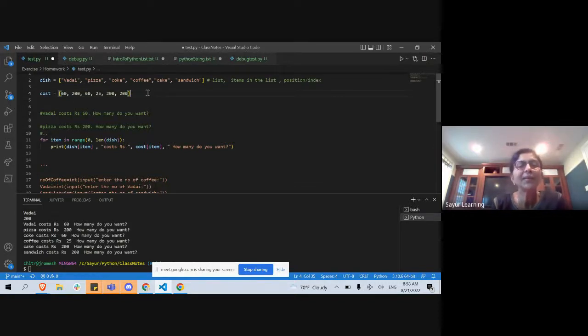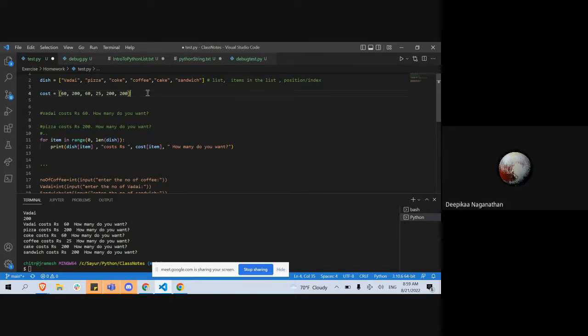Now suppose I have a shop, like the other example we had before. In the shop I want to know what dishes I sell, and the price of each dish. I also want to know how much stock I have. When the shop opens in the morning, I have 100 vadai, 25 pizza, whatever. I have this supply. As a shop owner, I need to know that information as well. That's called supply, how much I have of everything.